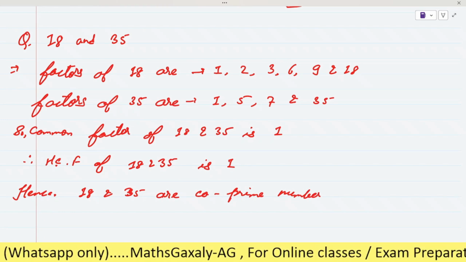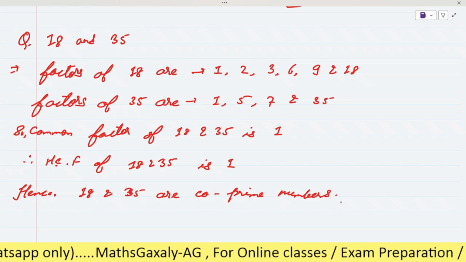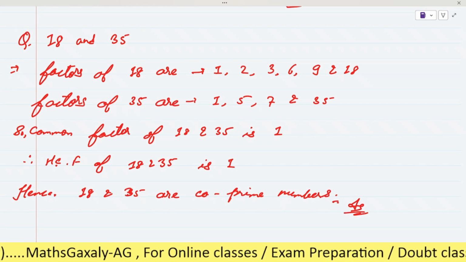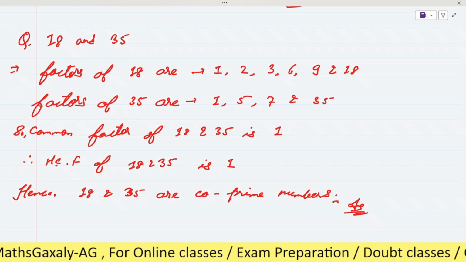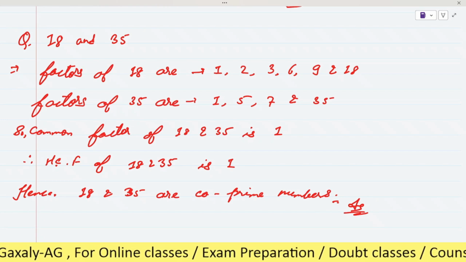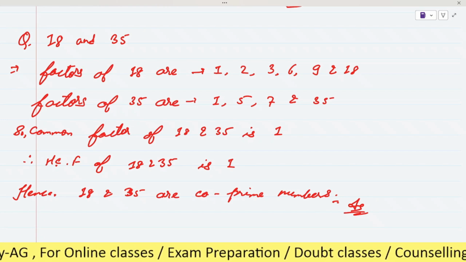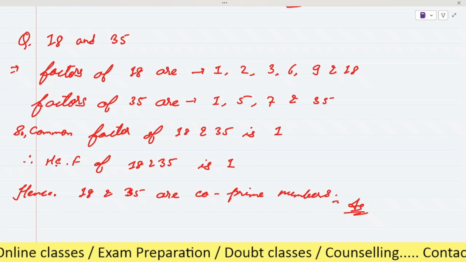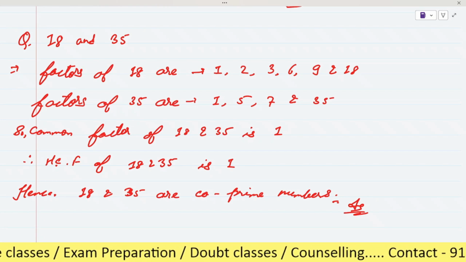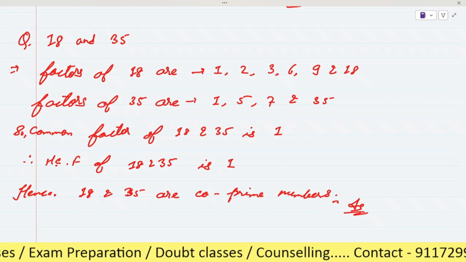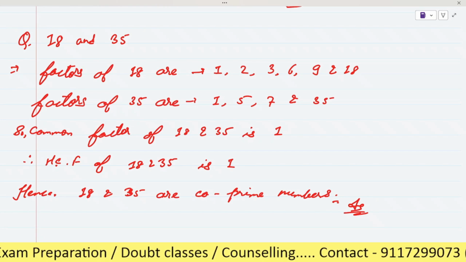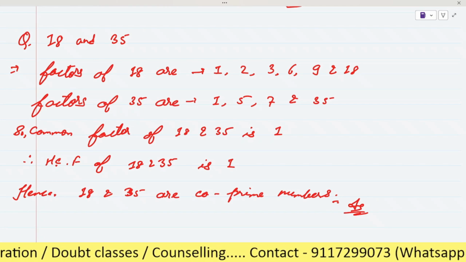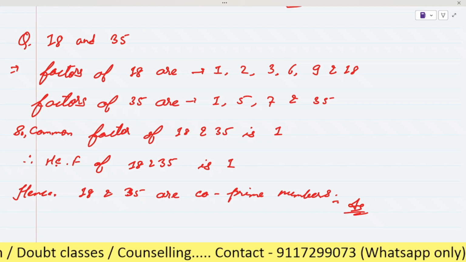Is it clear or any doubt? No, sir, no doubt. So in this way you have to solve all the questions till 8 of set C. Please note down this one. And please note down your homework also: set A full, 1 to 12 questions; set B full, 1 to 12 questions; and set C also, 1 to 8 questions. Is it clear?